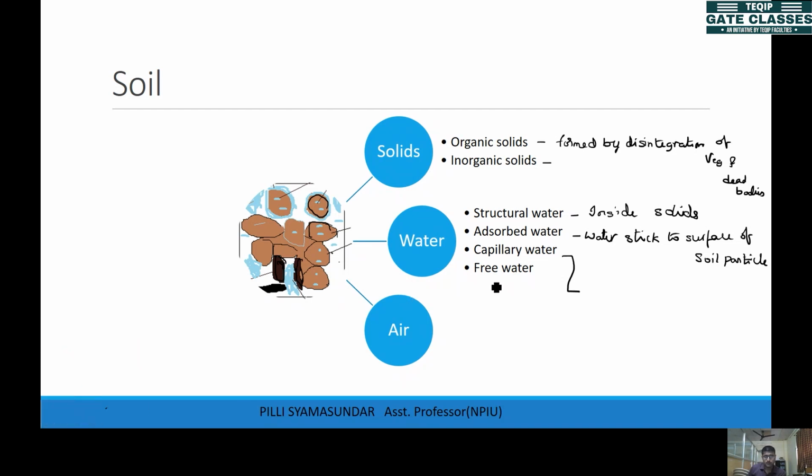So that's what we call capillary water. This is water in voids, held because of surface tension. So these three waters combined are what we call